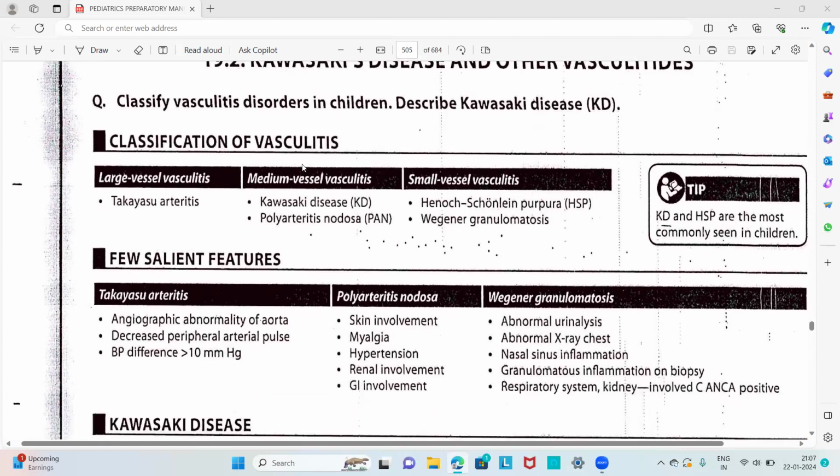This is the classification of vasculitis in children. There will be large vessel vasculitis, medium vessel vasculitis, and small vessel vasculitis. An example of large vessel vasculitis is Takayasu arteritis, and examples of medium vessel vasculitis are Kawasaki disease and polyarteritis nodosa. In small vessel vasculitis, the diseases are Henoch-Schönlein purpura and Wegener's granulomatosis. So these are the classification of vasculitis.